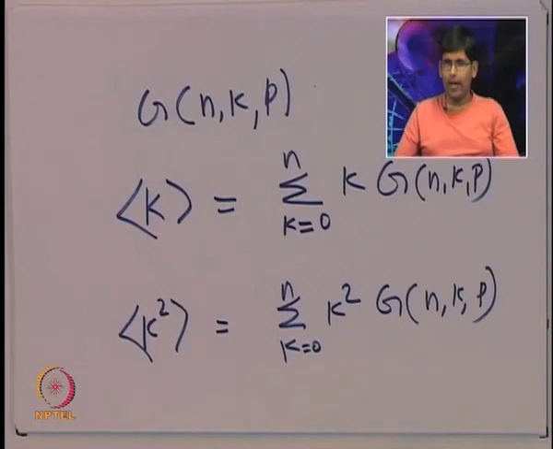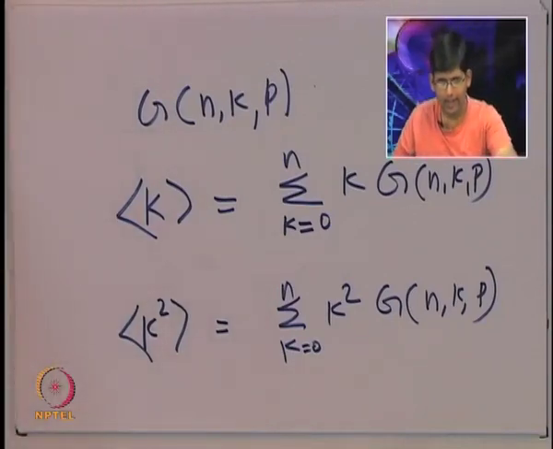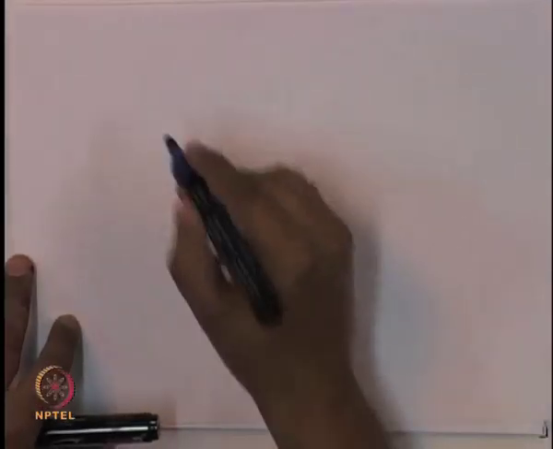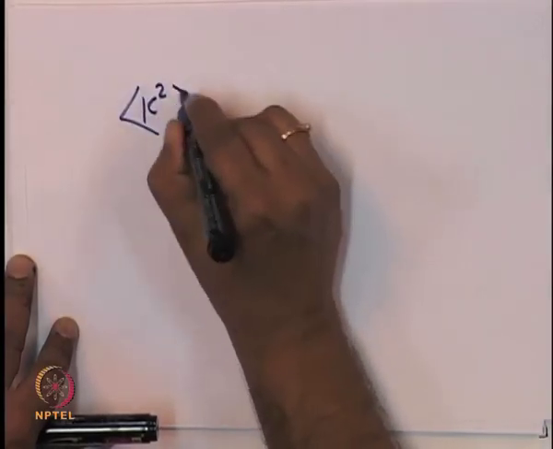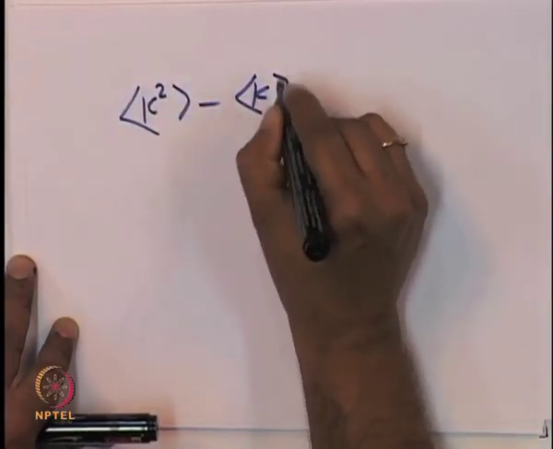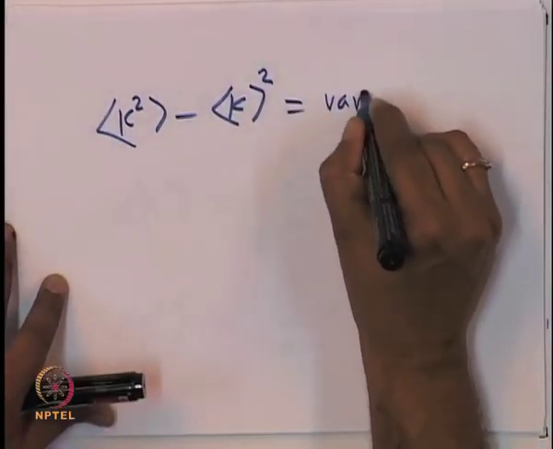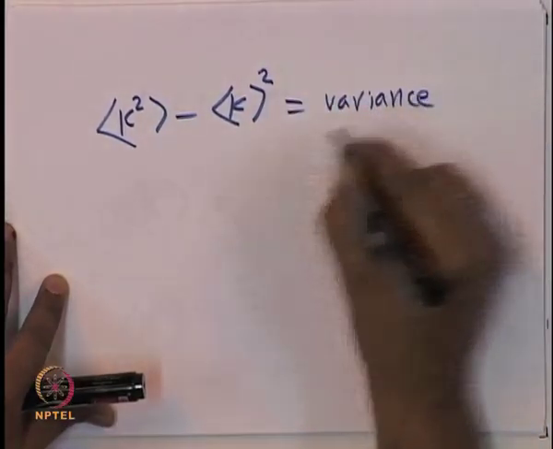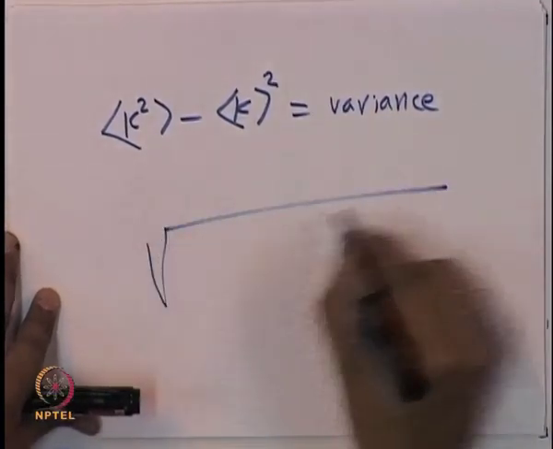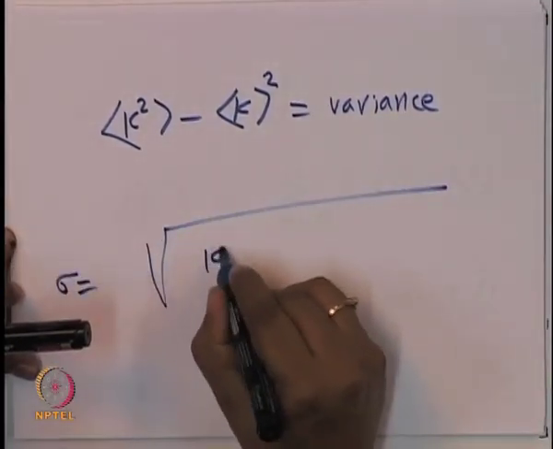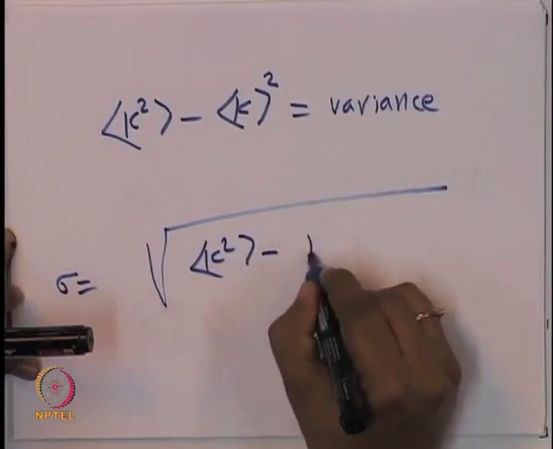So, let us look at how we calculate. We can calculate k square average minus k average square. This is the variance. So, we can calculate variance, then we can calculate standard deviation, which is basically the square root of k square average minus k average square.